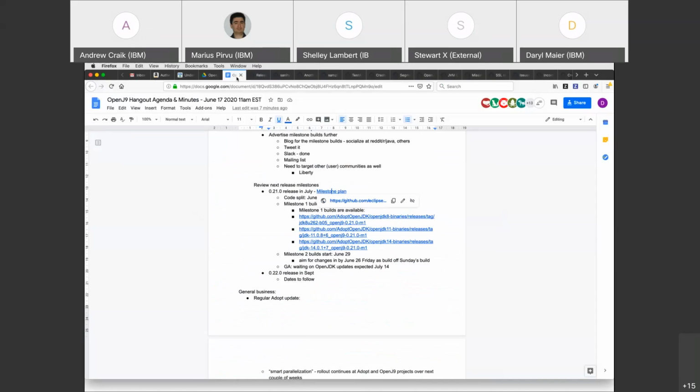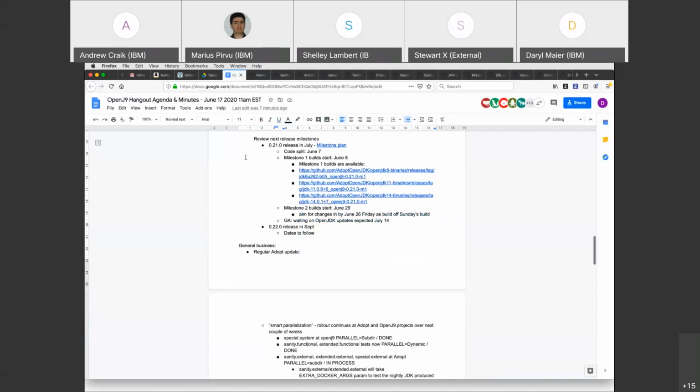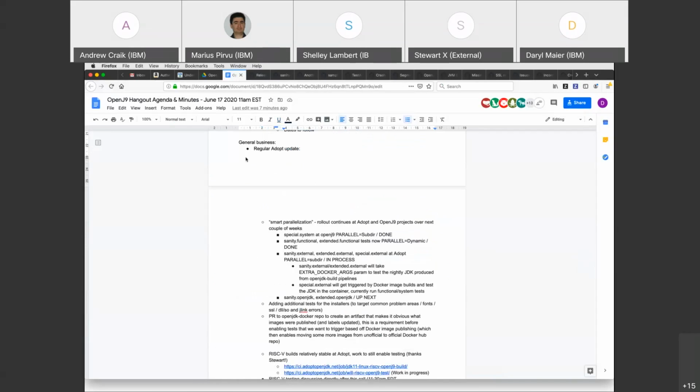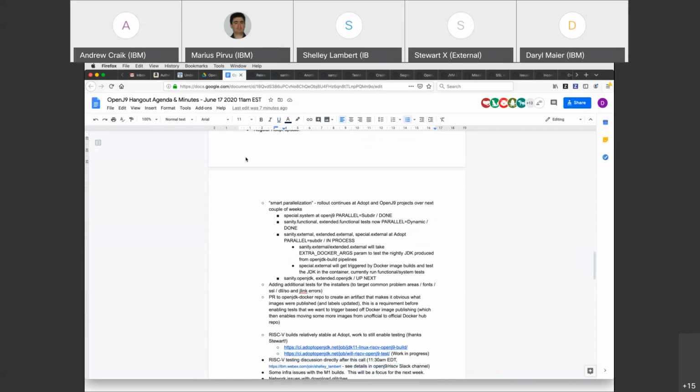In terms of regular updates. Shelley, do you want to give us the Adopt update? I'll volunteer to give you part of it. We're almost ready to land the external parallelization stuff.